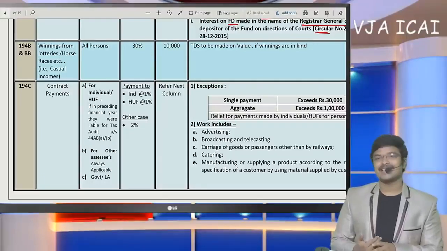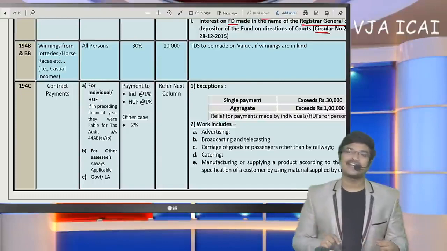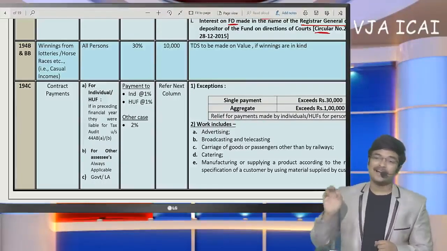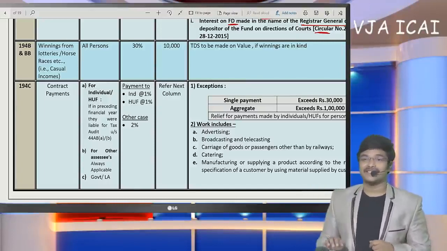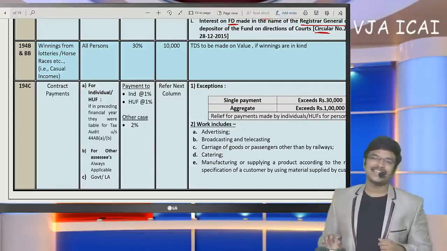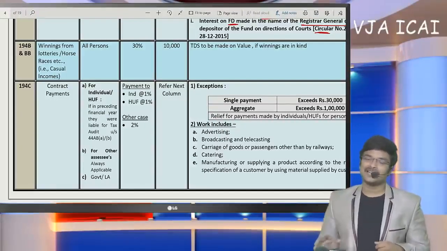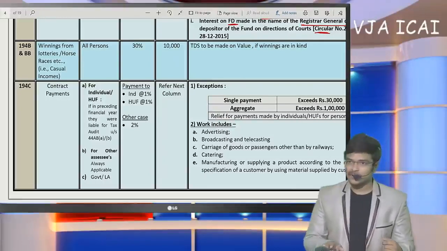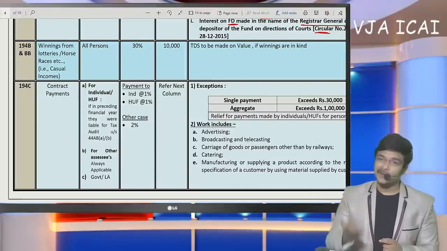So for all these cases there is a section called 194C. 194C is a general section, but it will not get attracted for contract of sale. This 194C attracts only for contract of service. Sir, if printing and stationery is being purchased for 40,000, whether TDS is required to be deducted on such 40,000? Answer is no, because printing and stationery is a good.